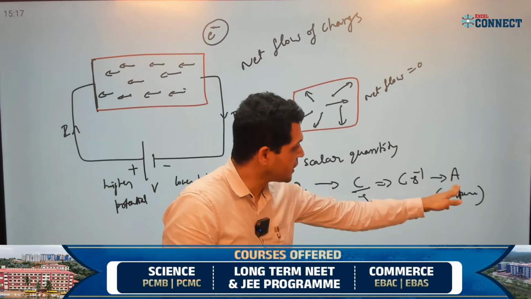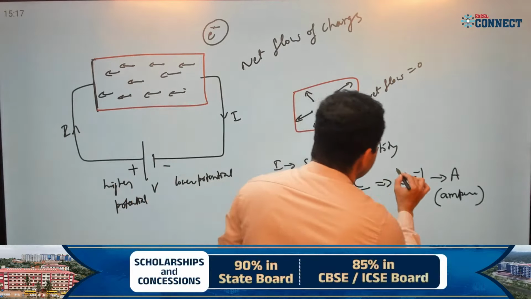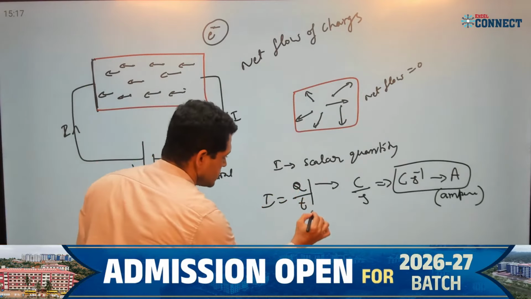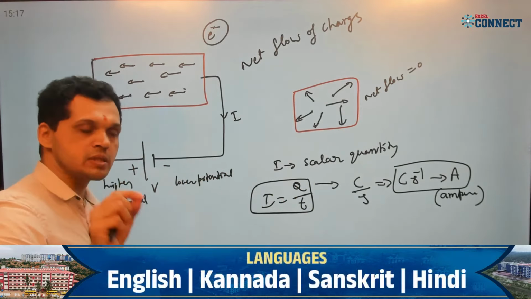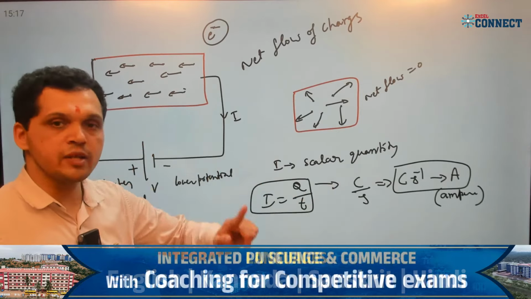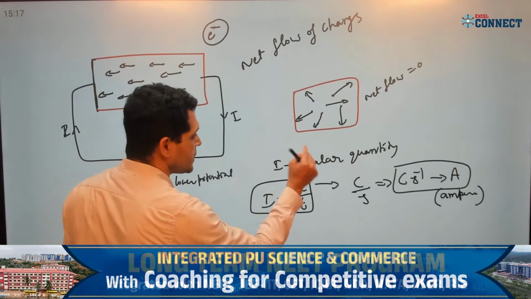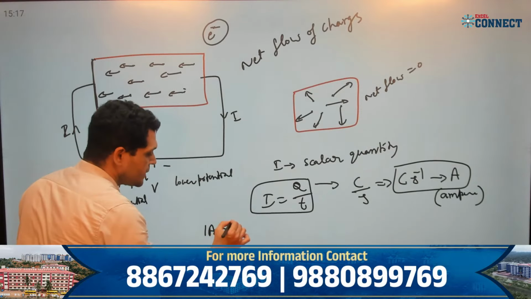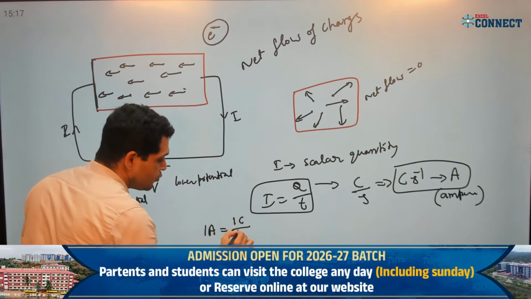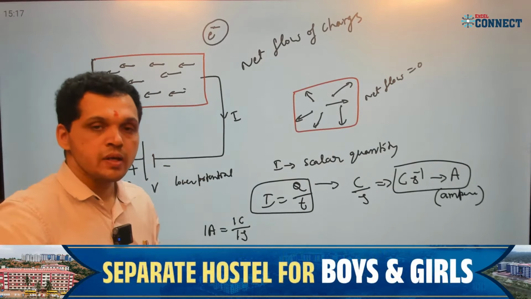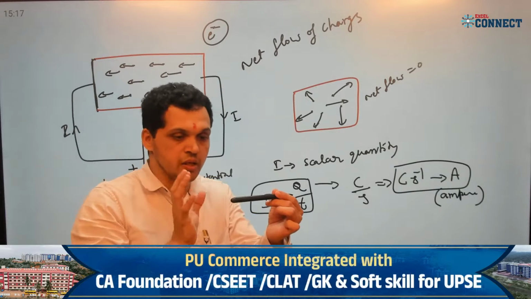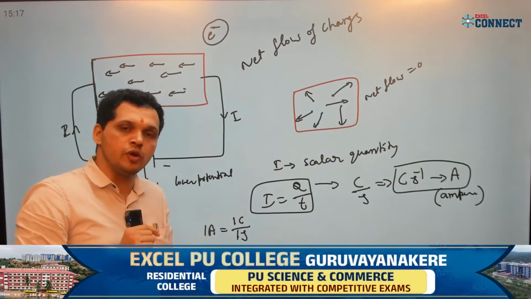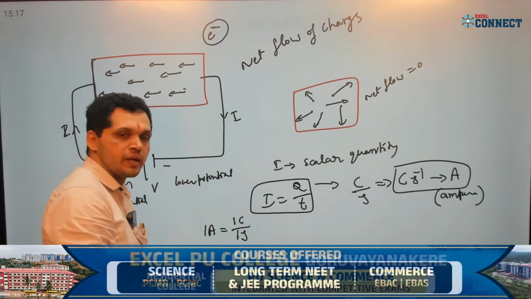Now I have to define ampere. How can I define ampere? In terms of Coulomb per second I can define, right? When current is said to be 1 ampere, based on this equation, I can define 1 ampere. 1 ampere is equal to 1 coulomb of charge flowing in 1 second, right? If you have a conductor, and in 1 second 1 coulomb of charge flows, we can say current is 1 ampere. Correct?